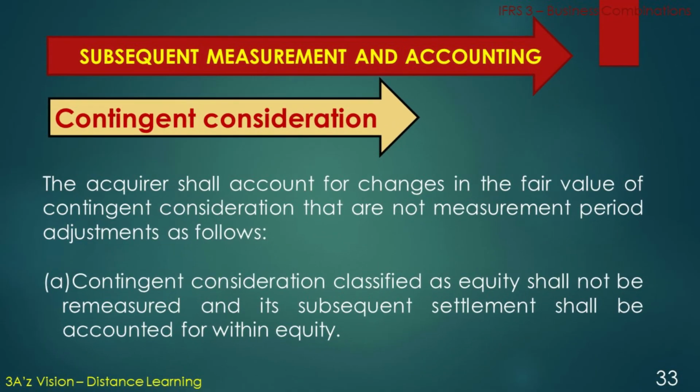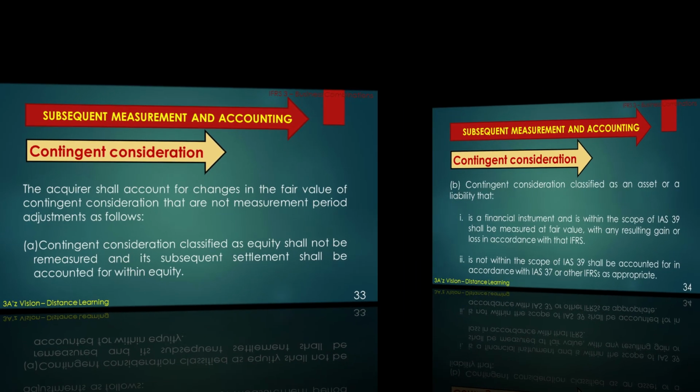Contingent consideration. The acquirer shall account for changes in the fair value of contingent consideration that are not measurement period adjustments as follows. A. Contingent consideration classified as equity shall not be remeasured and its subsequent settlement shall be accounted for within equity.